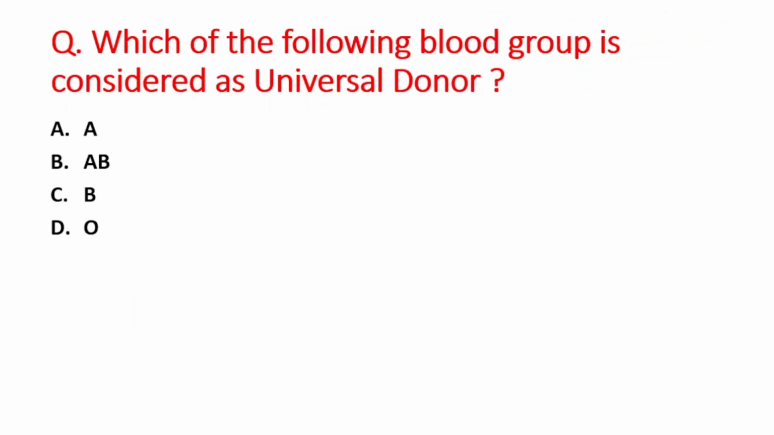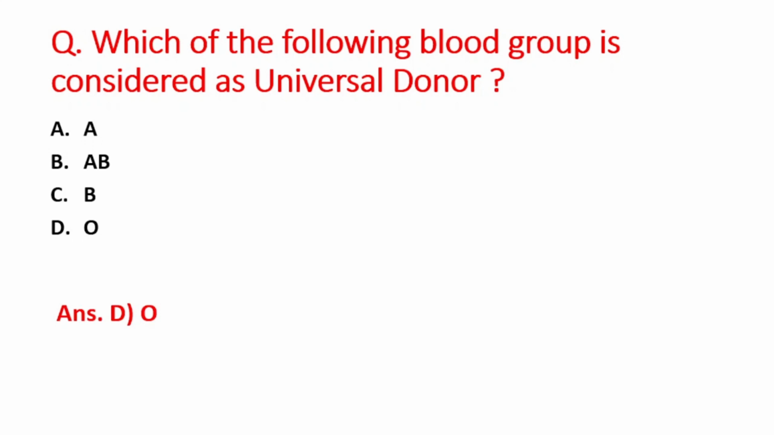Next question is which of the following blood group is considered as universal donor? A option is blood group A, B option is AB blood group, C option is B blood group and D option is O blood group. So right answer is option D, that is O blood group called as universal donor and AB blood group considered